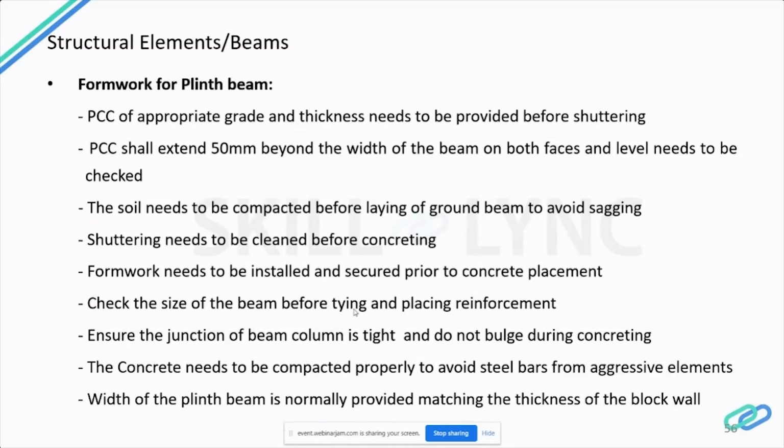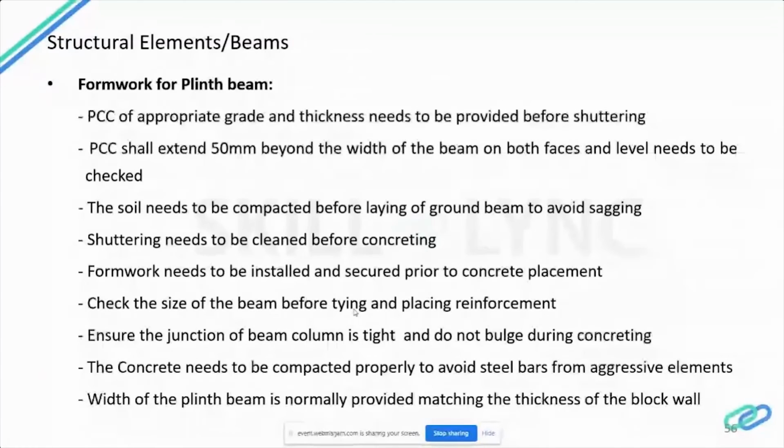So the PCC of appropriate grade, normally we go in with PCC below the footing, and also for the grade beam we go in with PCC. That PCC should be done before starting shuttering for the grade beam, and it should be properly leveled and in perfect line. So leveling of the ground should be taken care of before laying the grade beam.